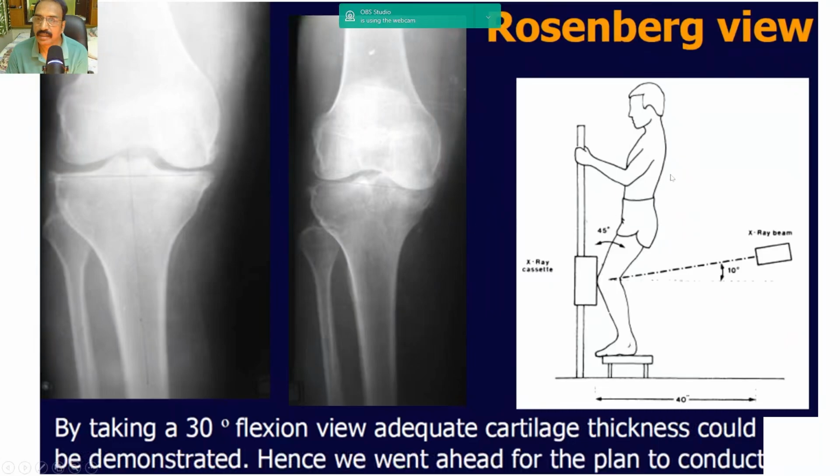When we took the Rosenberg view, this same X-ray looks like this. So what we observe here is that the subchondral sclerosis is there, osteophytes are there, but the space still looks good. The main change is observed in the medial condyle of the tibia.